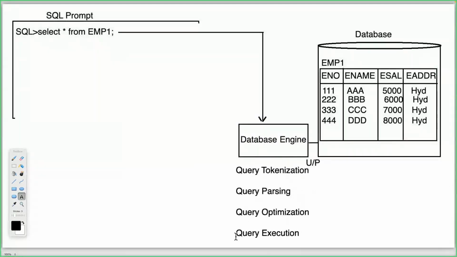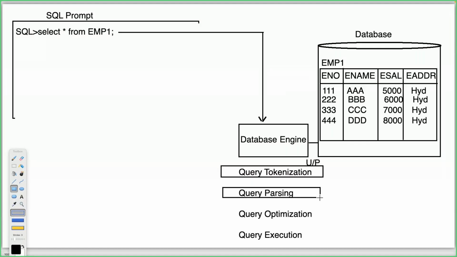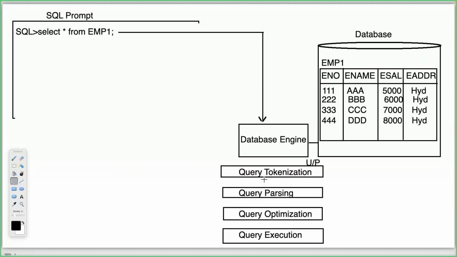These are the activities performed by the database engine. Tell me, all of you, what exactly are the activities performed by the database engine? First one is query tokenization. Next one is query parsing. What next one again? Query optimization. After completion of this, what next one again? Query execution. These are all 4 steps the database engine performs.